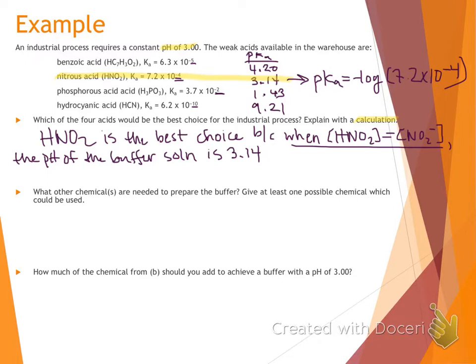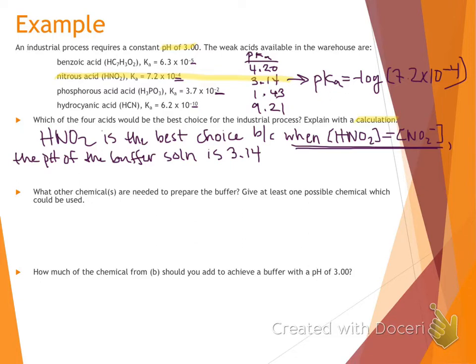However, we must be specific when that is true. pH is only equal to pKa whenever you have equal concentrations of your acid and your base. So we need to be sure that we are in fact stating that. So our nitrous acid is the best choice because when our acid concentration is equal to our base concentration, the pH of the buffer solution is 3.14.